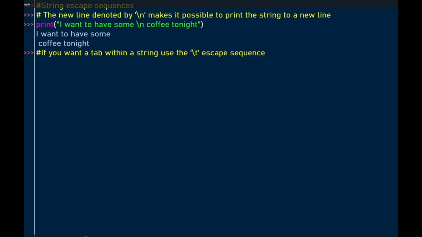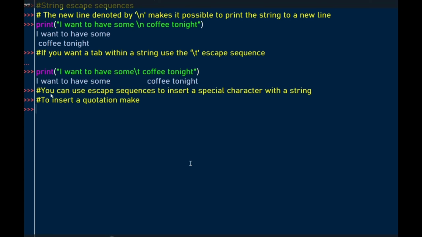If you want a tab within a string, use the tab escape sequence, which is \t. So we use the print function. We want to have some text, then we put a tab escape sequence, and when we print the result to the screen, there we go, we have a tab.